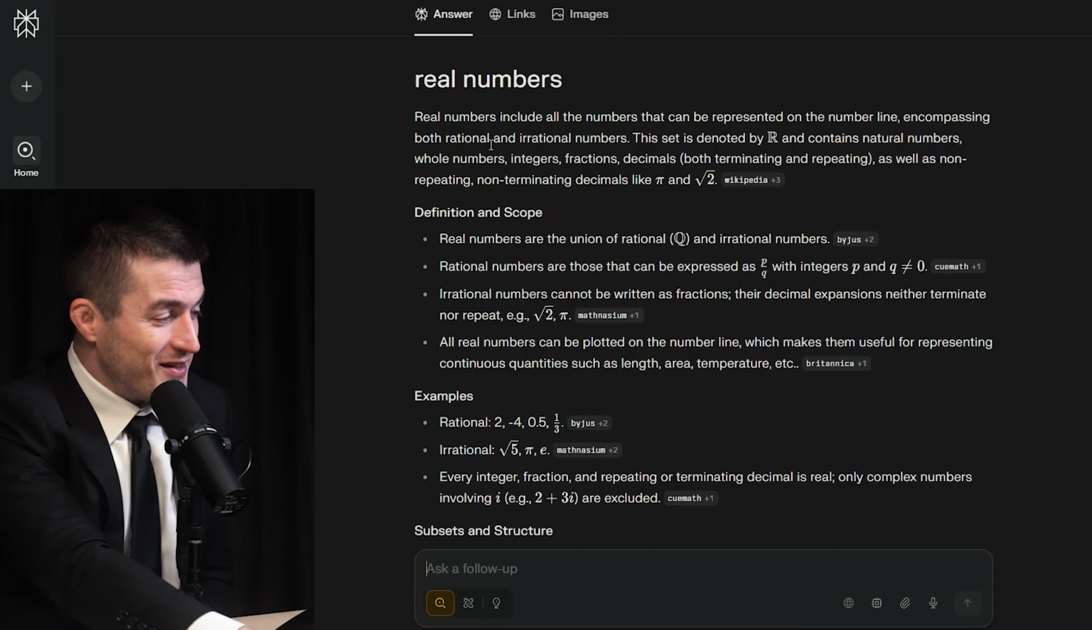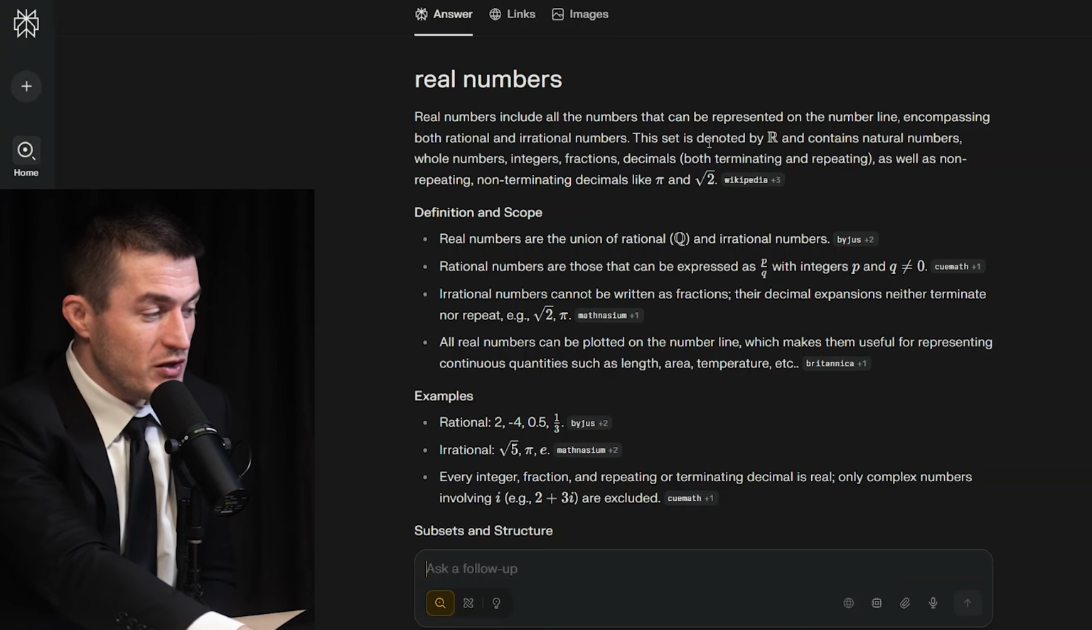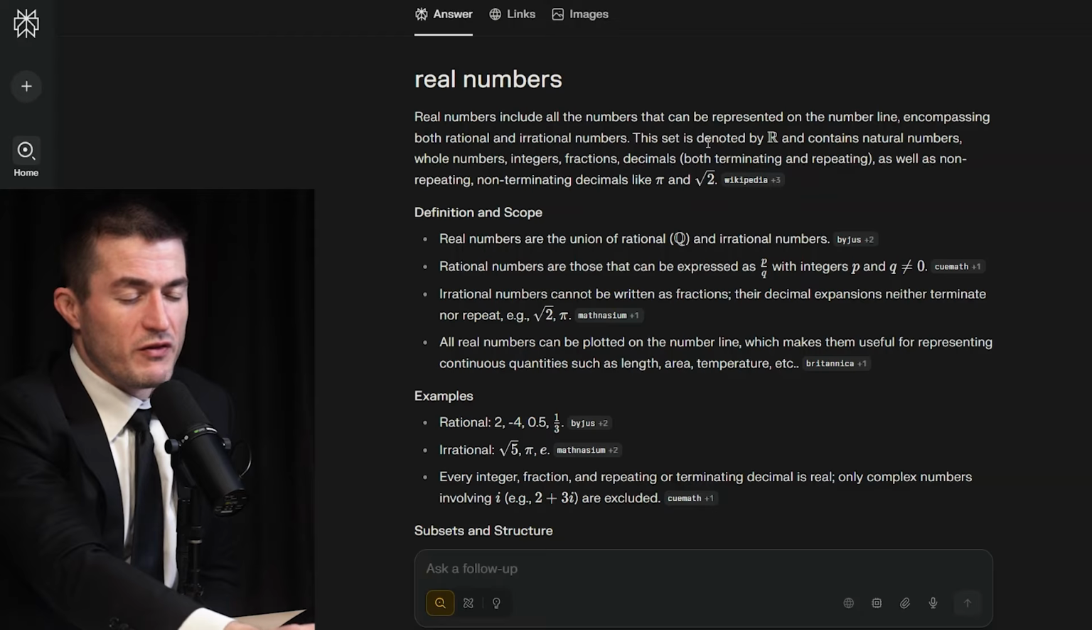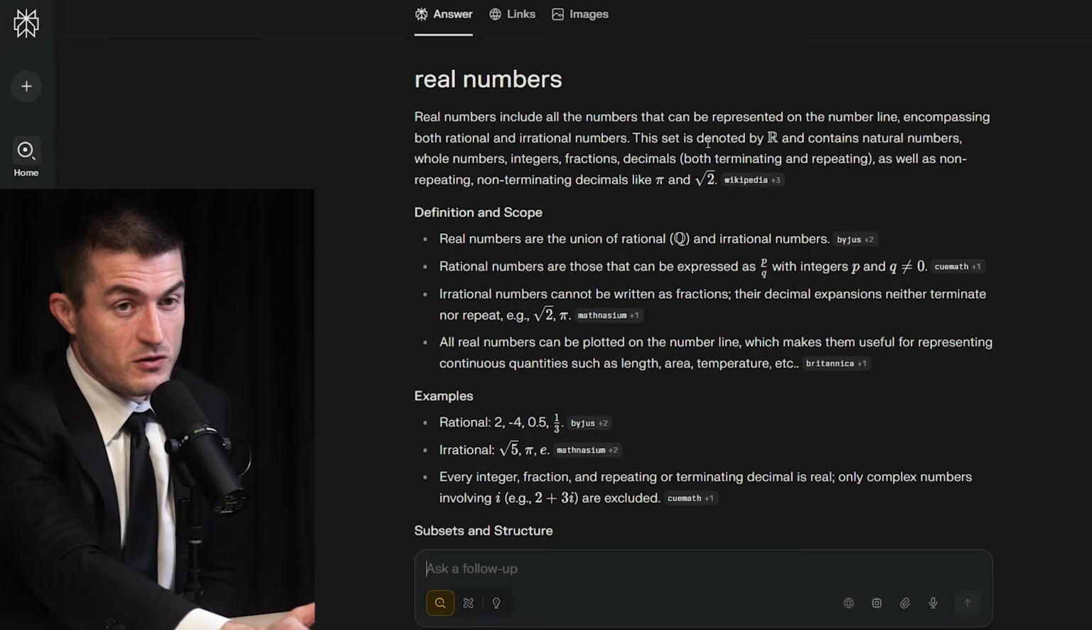Looking it up on Perplexity, real numbers include all the numbers that can be represented on the number line, encompassing both rational and irrational numbers. We've spoken about the rational numbers, and the rational numbers, by the way, are, by definition, the numbers that can be represented as a fraction of two integers. That's right. So with the real numbers, we have all the rational numbers. The integers and the rationals are all part of the real number system, but then also we have the algebraic numbers like the square root of 2 or the cube root of 5 and so on. Numbers that solve an algebraic equation over the integers, those are known as algebraic numbers.